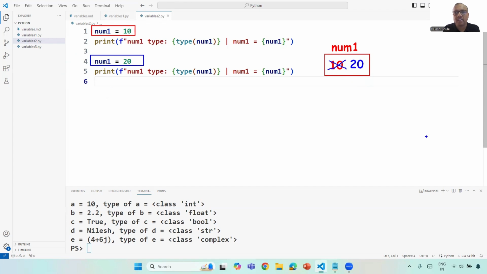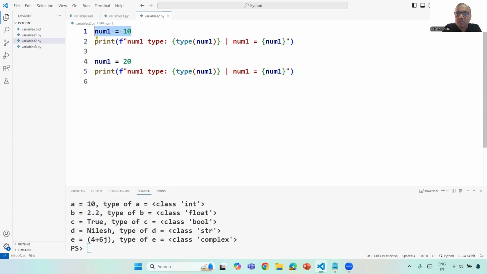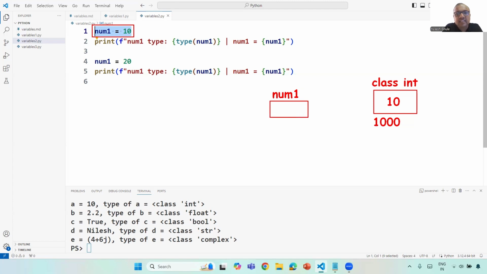Then what exactly does Python do? Let me explain with a diagram. When we write num1 is equal to 10, internally it creates an object of class int in memory. This object is going to store the value 10. It will also have some address, for example, 1000. The num1 variable is basically a reference that stores this address 1000.